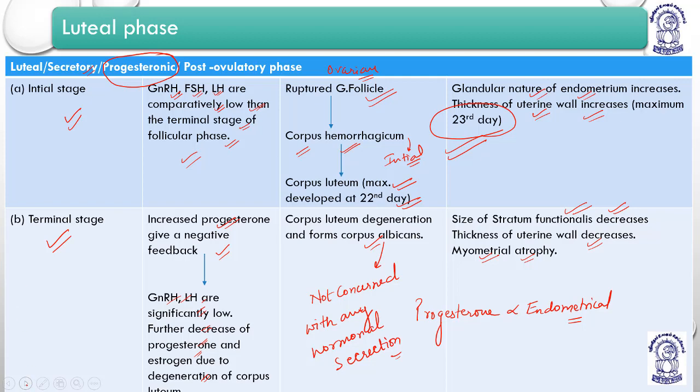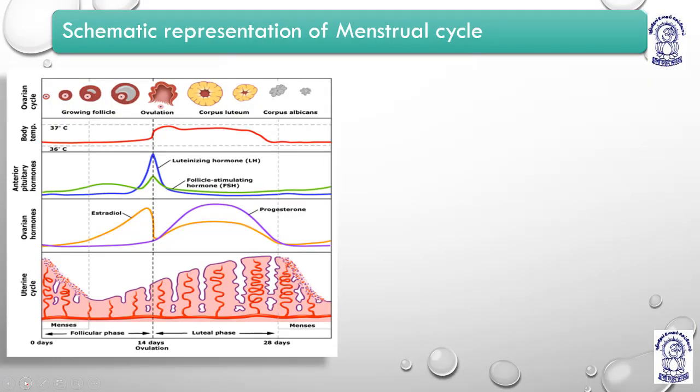This is the last phase. So right now we just talked about the menstrual cycle. Let me review the points again. What were the different points? The first is the bleeding phase or the menstrual phase. The second was the proliferative phase, or we can say the follicular phase. Then we have a pre-ovulatory phase, then the ovulatory phase, and the luteal phase.